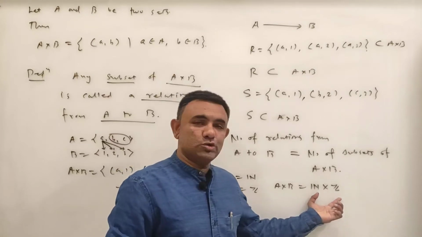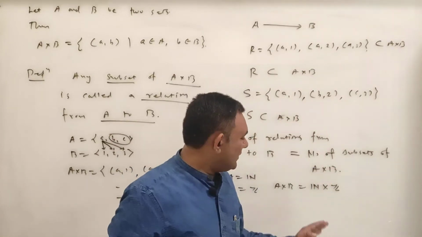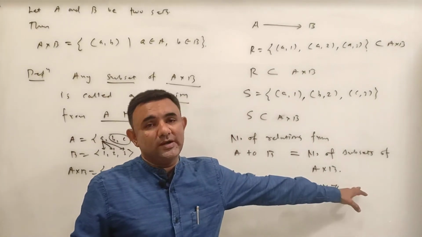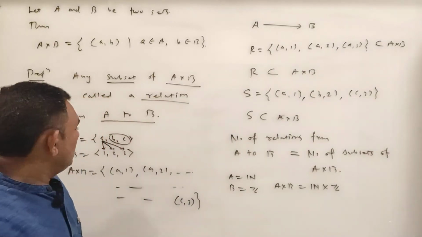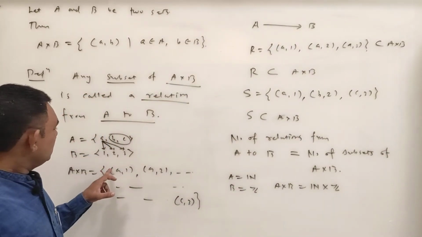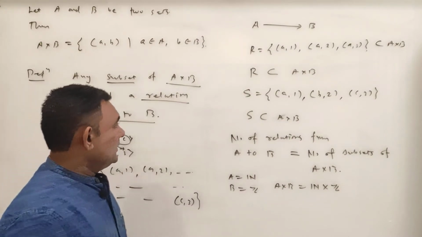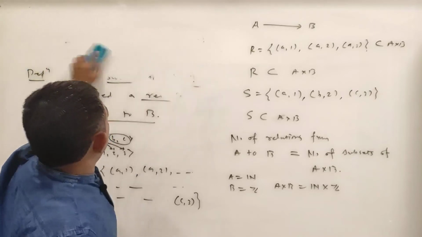Here N cross Z is also an infinite set, so you have infinitely many relations from N to Z. तो आपको इन्फाइनेटली मैनी मिलेंगे. और यदि आपके पास A और B फाइनाइट सेट्स हैं, तो आपको कितने मिलेंगे? So let us derive and just write down the formula.